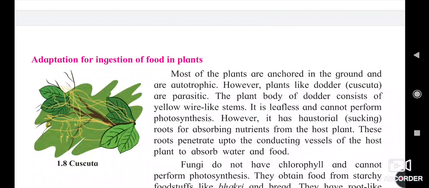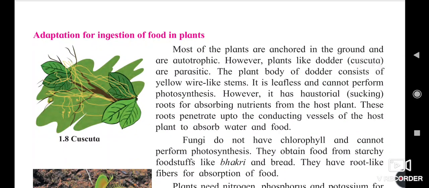The plant body of the dodder consists of a yellow wire-like stem. It is leafless and cannot perform photosynthesis. However, it has haustorial or sucking roots for absorbing nutrients from the host plant. These roots penetrate up to the conducting vessels of the host plant and absorb the water and food from the host plant.